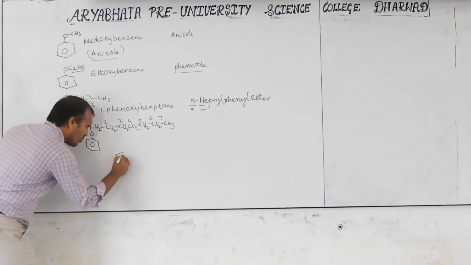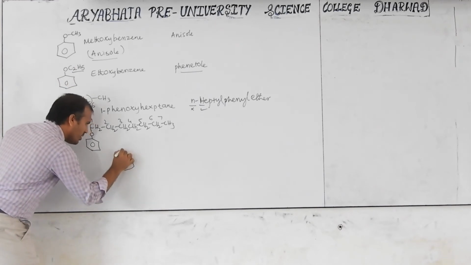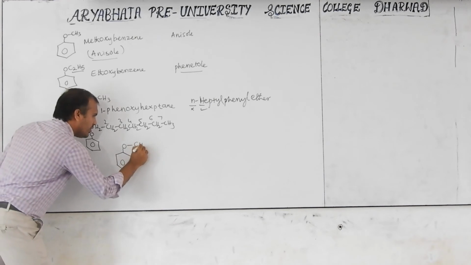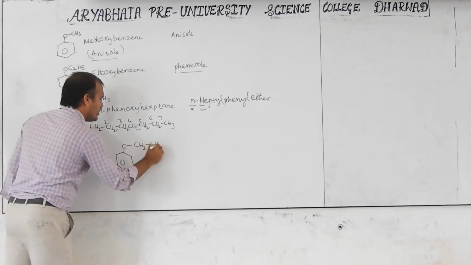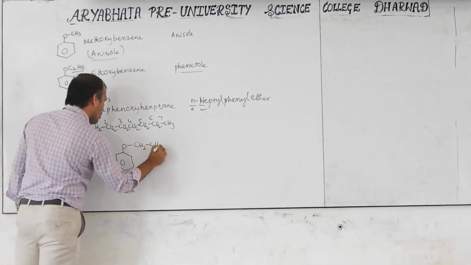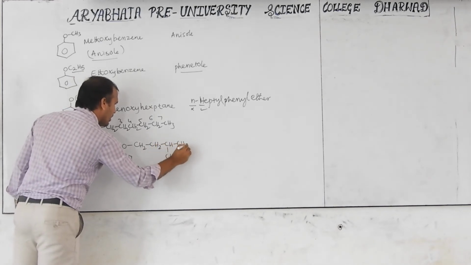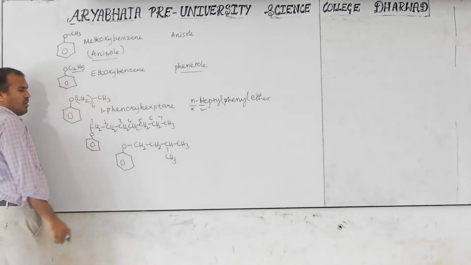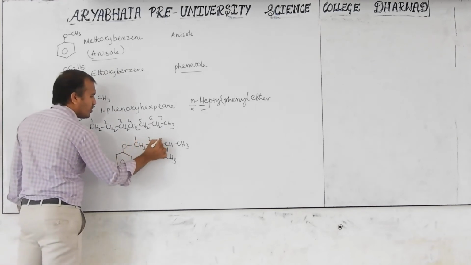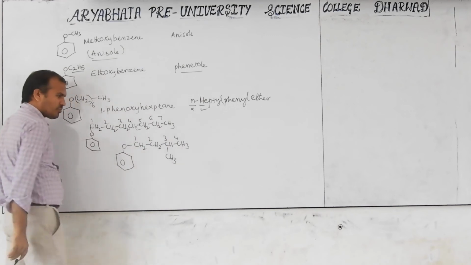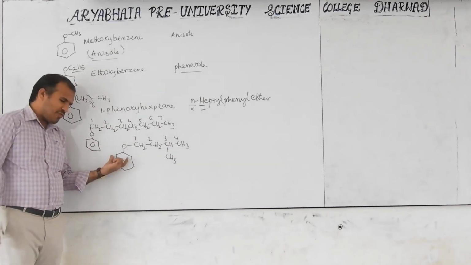Now one important point: like the isoform I explained last time, similarly here is one more compound. This is benzene, O, CH2, CH2, CH, CH3, CH3. Now this is 1, this is 2, this is 3, this is 4. At which position is this phenoxy bonded?